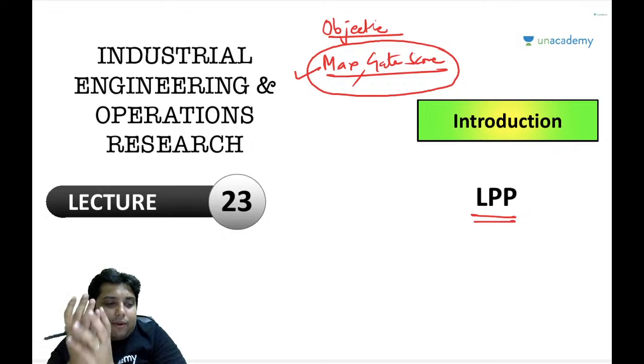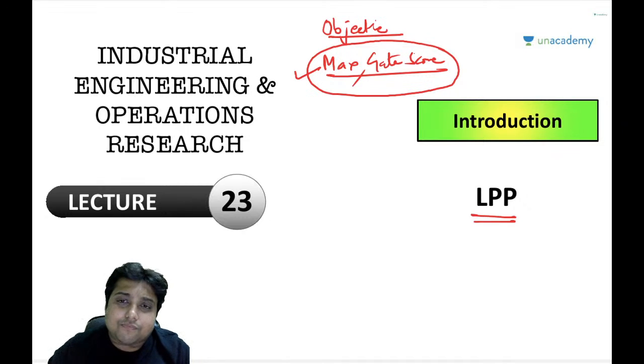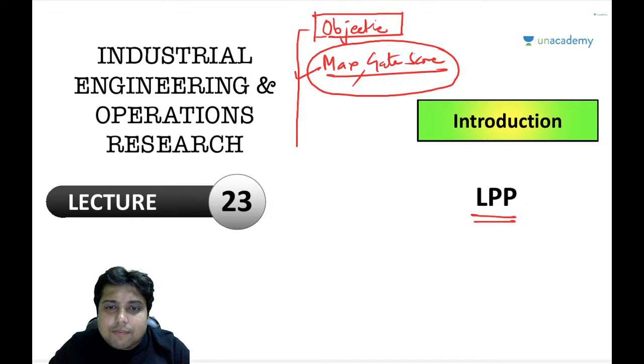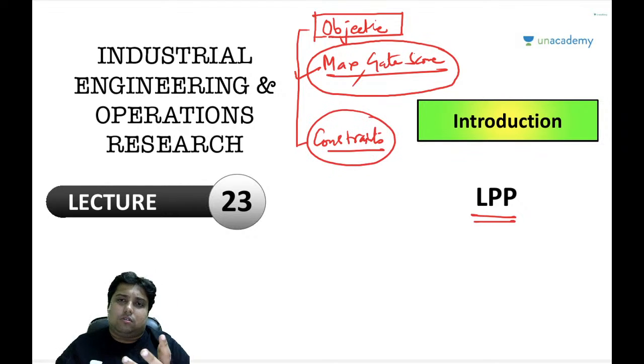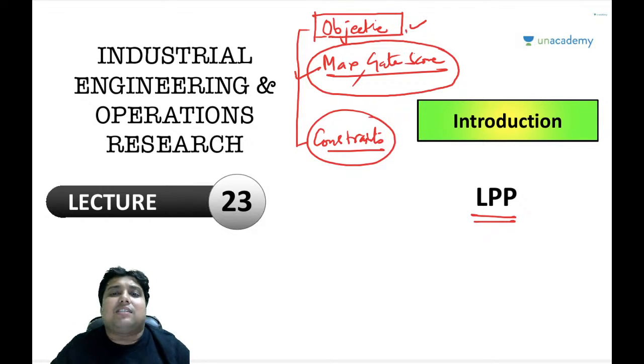So basically what I am trying to explain here is, whatever the situation we have, whatever the scenario we have, remember this thing, there is always some objective. When we have a problem, there is always some objective, and there are always some constraints. Or we can call them restrictions, roadblocks, which stop us from achieving this objective, which stop us from achieving the maximum GATE score.